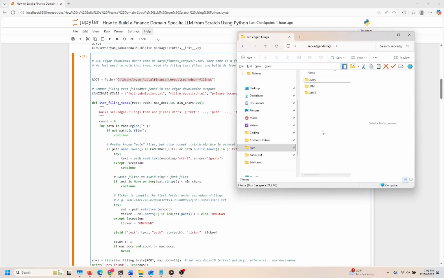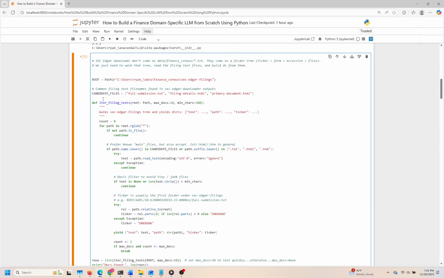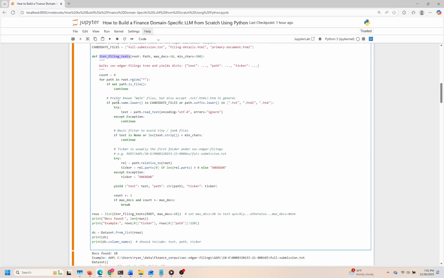The key to this process is the identification of specific file types that are deemed useful, listed in the candidate files set. This acts as our guiding list to prioritize which files to read when we find them within the nested directories. The heart of this logic is encapsulated in the iterFilingTexts function. As this function walks through the directory tree, it checks each item to ensure it's a file and matches our criteria of interest. We incorporate error handling to ensure robustness. If it encounters an issue while reading a file, it simply continues to the next without crashing. This is crucial since not every file is guaranteed to be readable